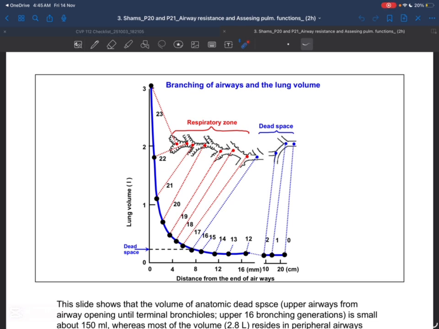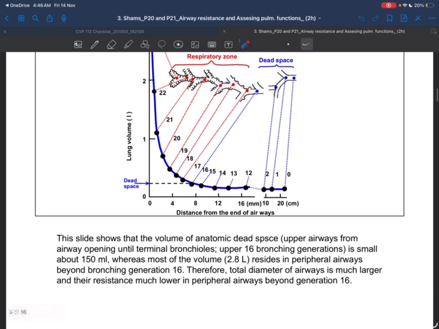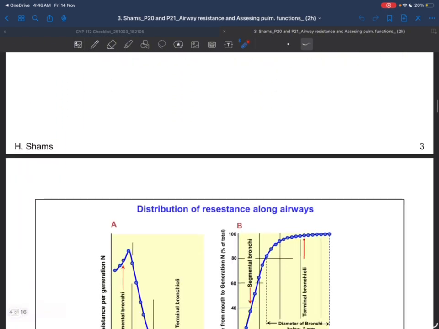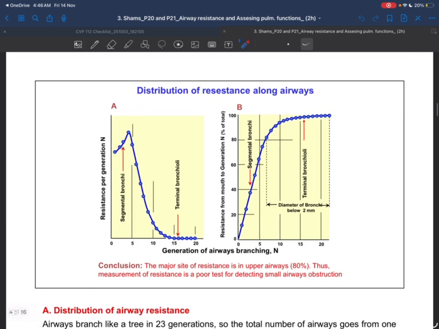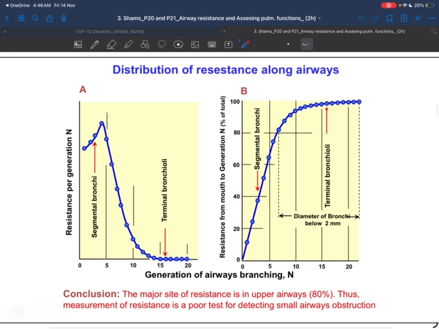Basically, he said that these are the generations, okay? Let's start from generation number 16. He said that we are having a higher volume at these, from the 20 till the 16, and then since we're going through the dead space, we're having a lower volume. Okay, this slide is very, very important. It may come in the exam or it may have the idea.